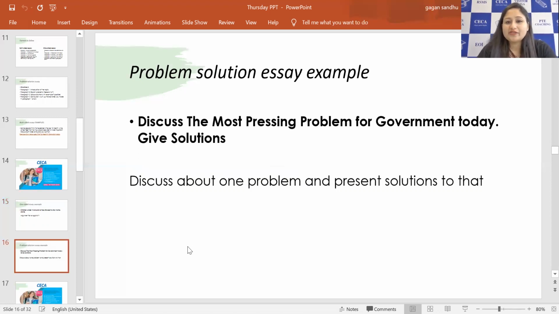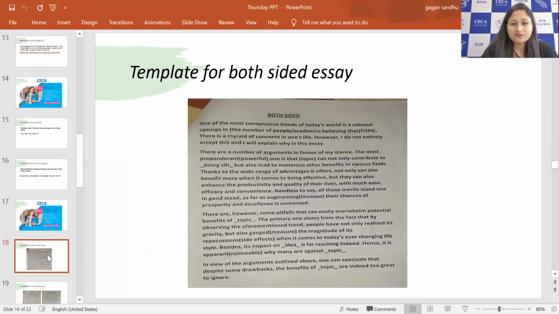Now, discuss the most pressing problem for government today. Give solution. So there are many problems, and most pressing is like environment. I guess that's the most pressing one. So maybe we can talk about this one. And same like that, as we just discussed the structure, we will be talking about the reasons for the environment problem, and then we are just citing the solution to it. And going last, the template.